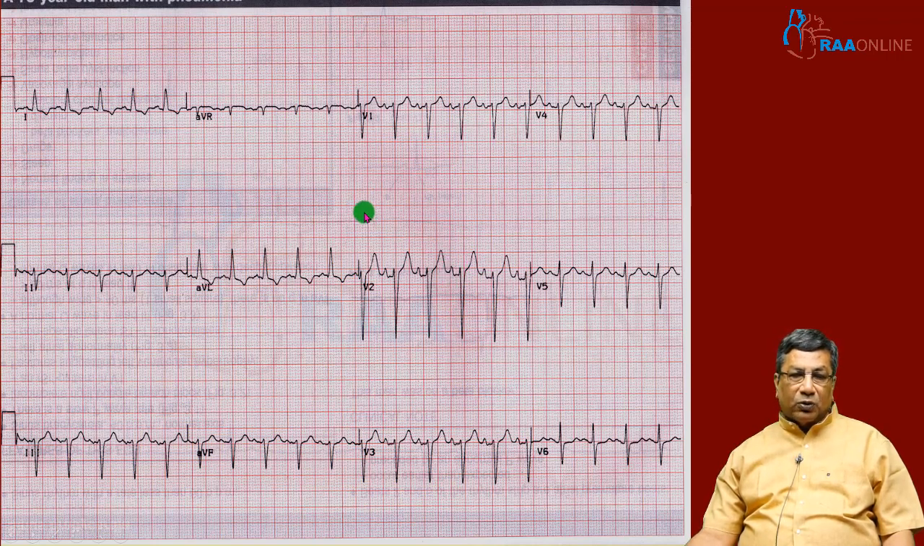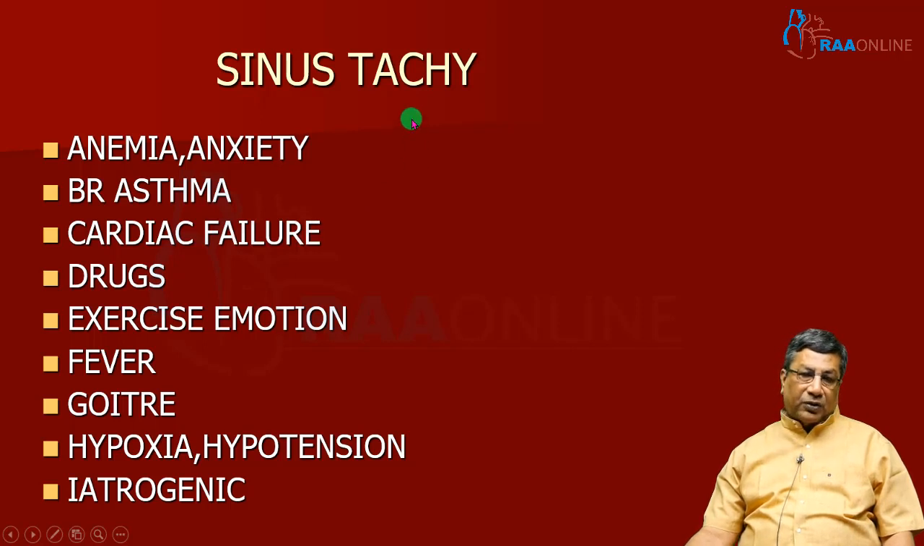Sinus tachycardia is the most common arrhythmia, most easily diagnosed arrhythmia, but the most difficult arrhythmia to treat. Because you should not treat the sinus tachycardia per se. You have to treat the basic cause of sinus tachycardia, because many times sinus tachycardia is secondary to something else. It may be anemia, anxiety, bronchial asthma, cardiac failure, drugs, exercise and emotion, fever, thyroid, hypoxia, hypotension.